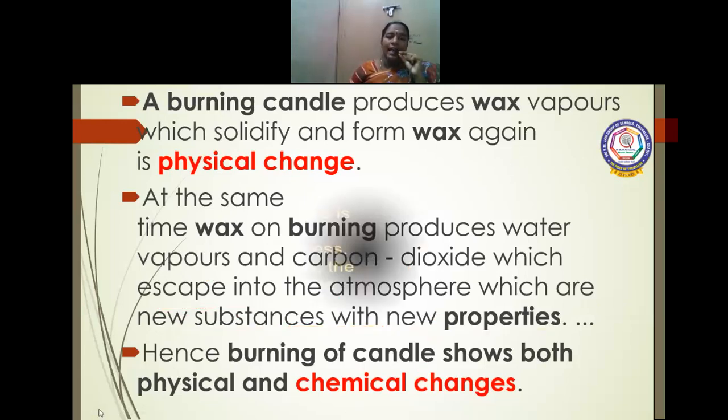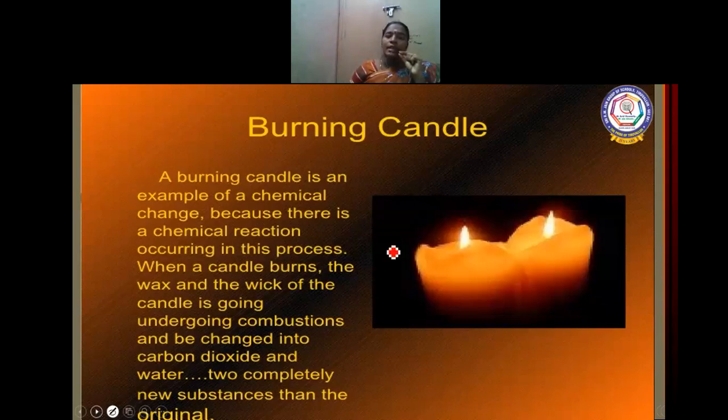When you burn a candle, the wax will melt, and after cooling you will get solid wax. That is a physical change. When you burn a candle, you will also get water vapor as well as carbon dioxide. So that is a chemical change. Burning of a candle shows physical as well as chemical change.